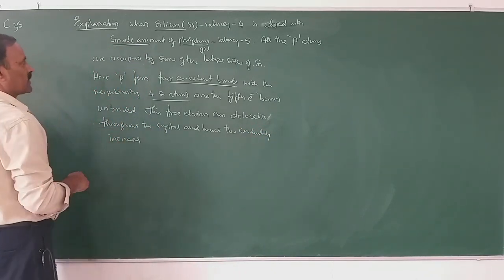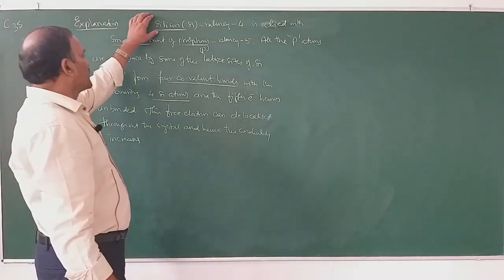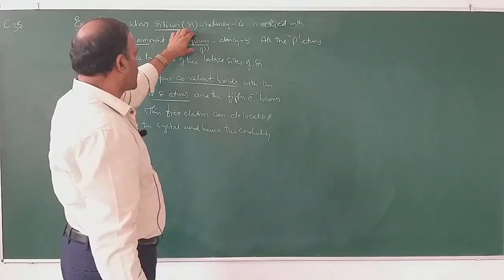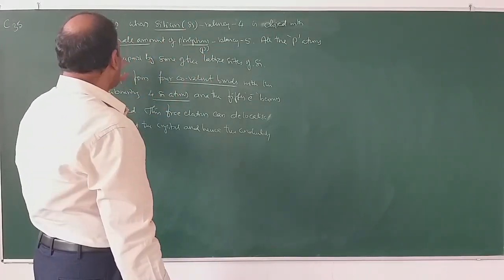Conductivity increases. So, when silicon is doped with a small amount of phosphorus, all the phosphorus atoms are occupied